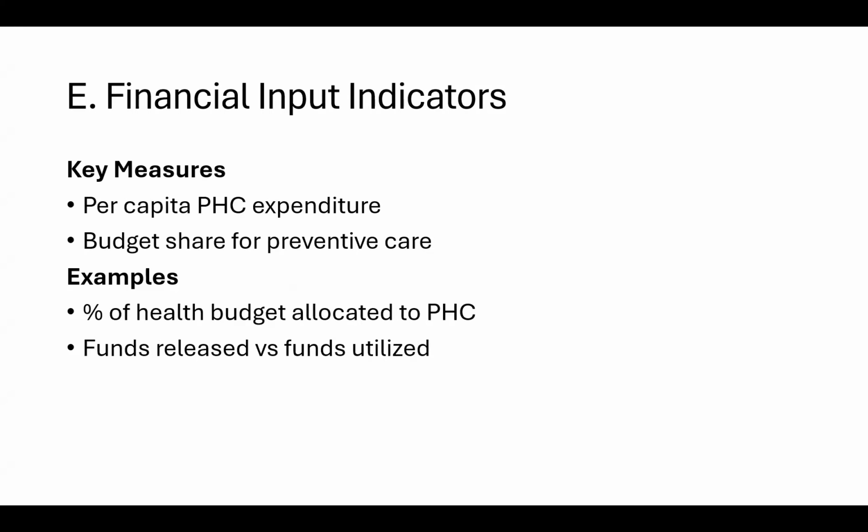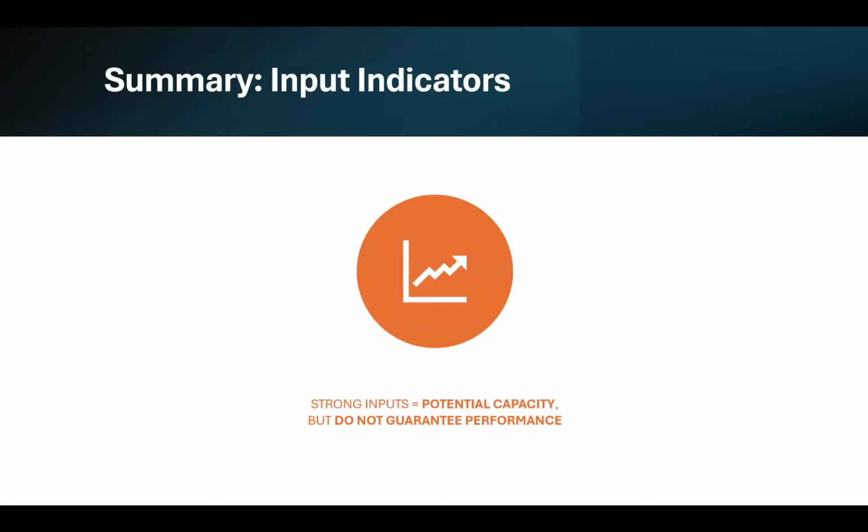Then we have financial input indicators. For that, key measures are per capita primary healthcare expenditure, budget share for preventive care. Examples are percentage of health budget allocated to primary healthcare, funds released versus funds utilized for each facility, and for the overall health system also. So these indicators can work at different levels.